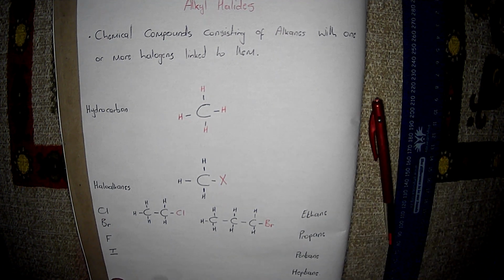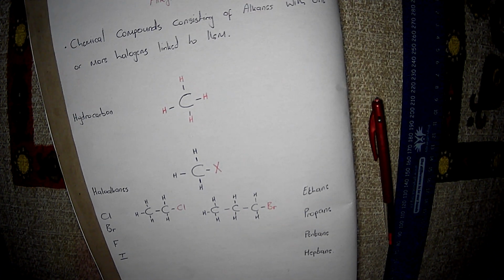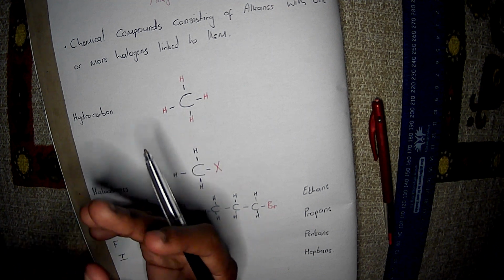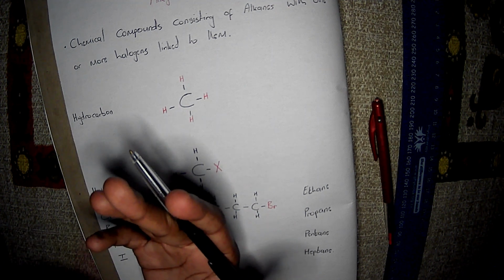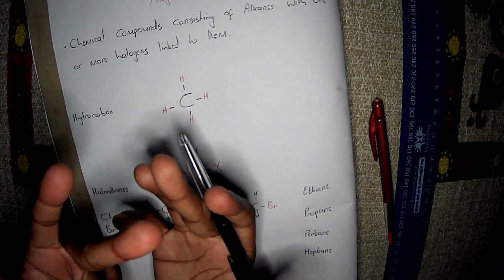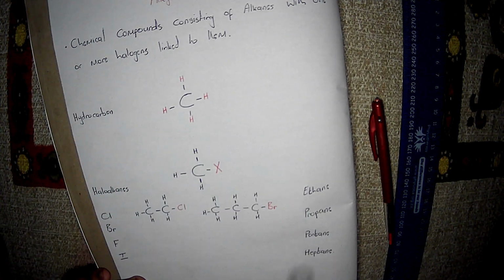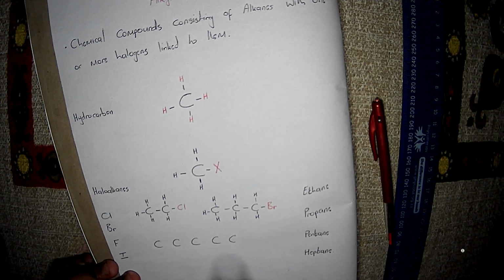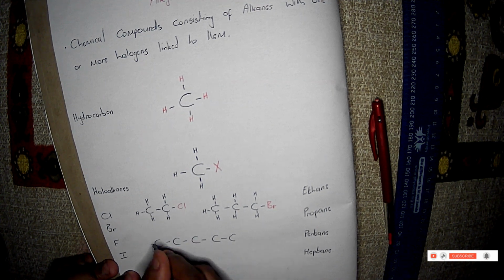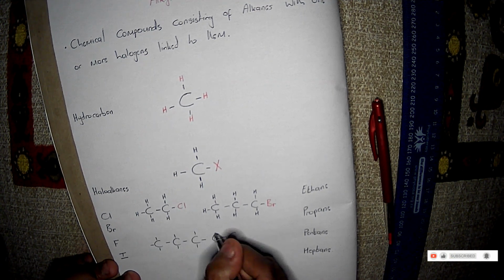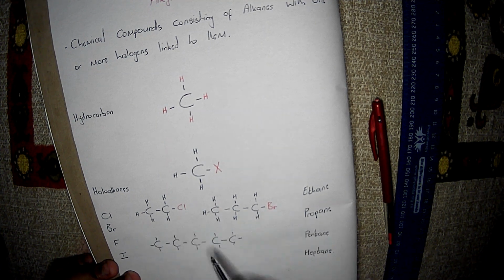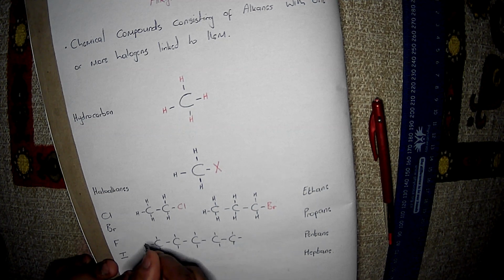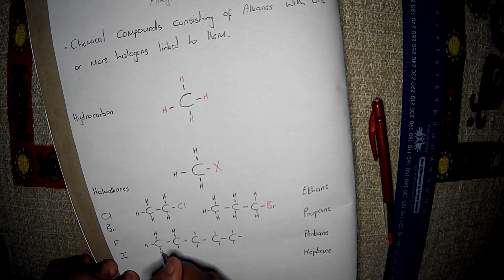Now, on to the fourth one, which is a fluorine and a pentane. Pentane, remember, is the fifth. We have methane, ethane, propane, butane, pentane, hexane, heptane, octane, nonane, decane. So a pentane is the fifth, so it has 5 carbon atoms, and it's an alkane, so there are single bonds everywhere. So I'm just going to write our covalent bonds similar to the other ones. I'm just going to designate it and write this halogen in the terminal to avoid confusion.